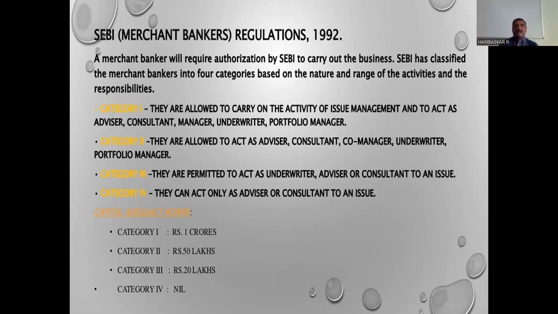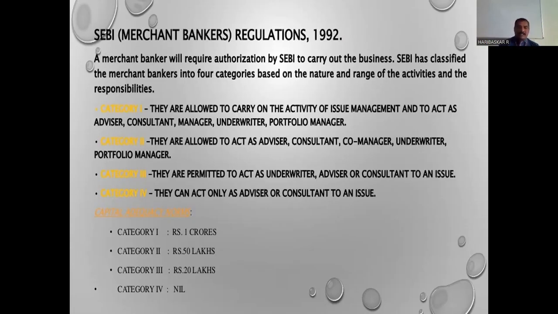Category 2: only advisors and consultants, co-managers, underwriters, or portfolio managers. If these functions are carried out, they are considered category 2. Category 3: if they are only acting as underwriter and advisor, they come under category 3. And category 4: if they are acting only as advisor to the issue, they are called category 4 merchant bankers.